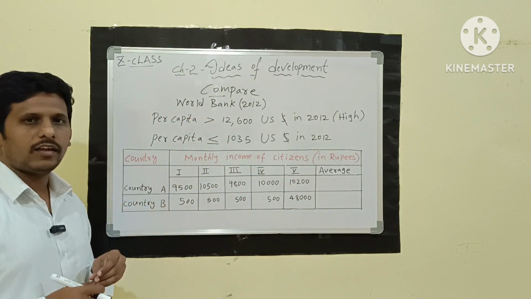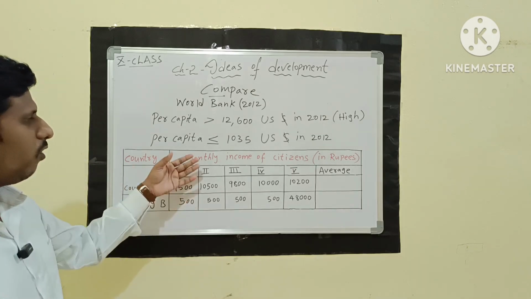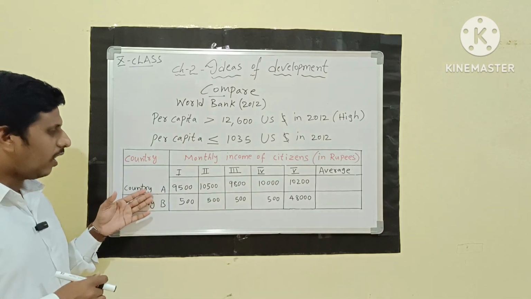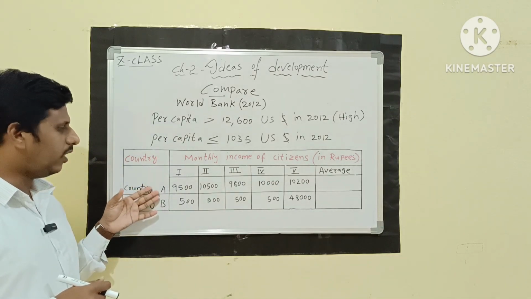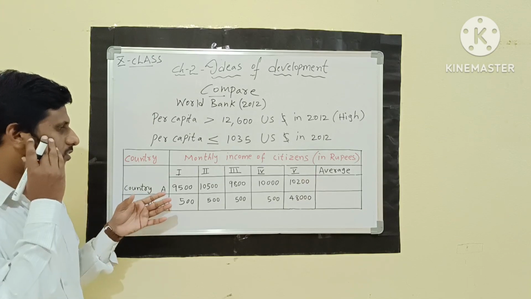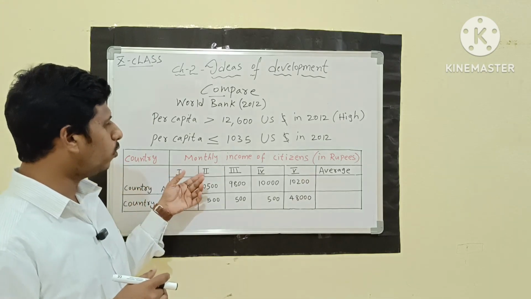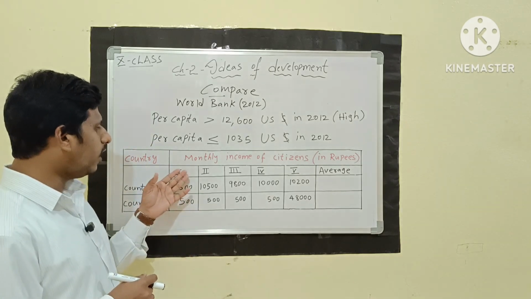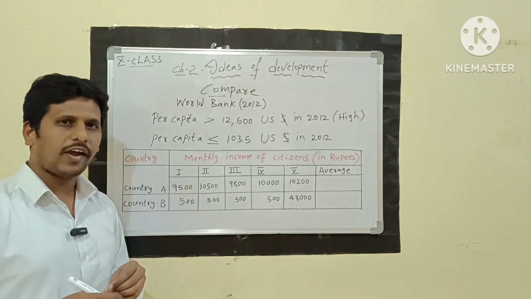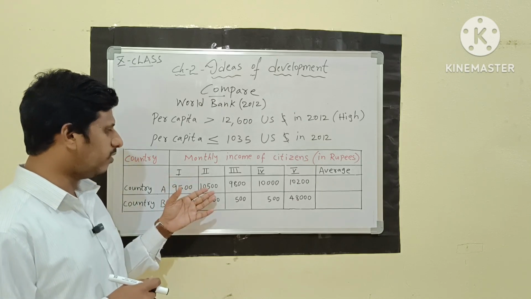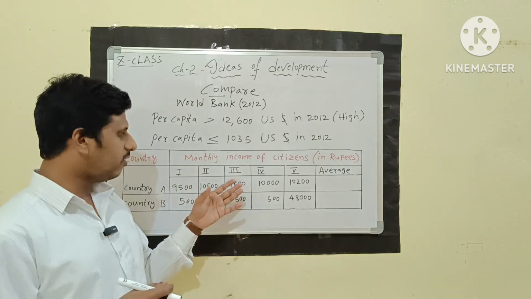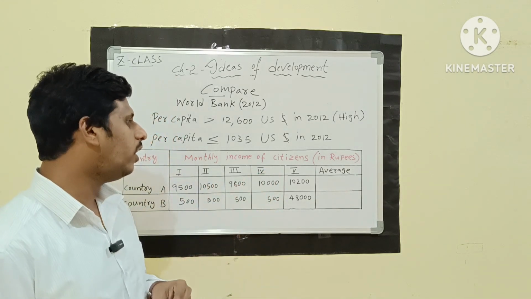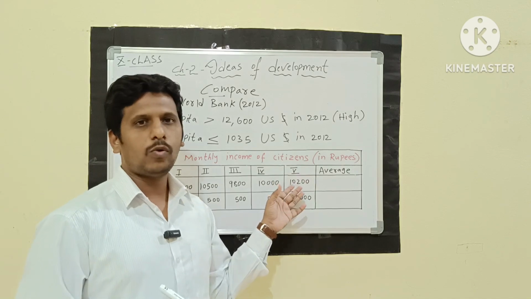So here we have written country, and the monthly income of the citizens in rupees. We have written country A and country B. Country A is one nation, and country B is another nation. Here 1, 2, 3, 4, 5 are the persons. Suppose these are the people, and the first person's income is 9,500, the second person's income is 10,500, the third person's income is 9,800, the fourth person's income is 10,000, and the fifth person's income is 10,200.